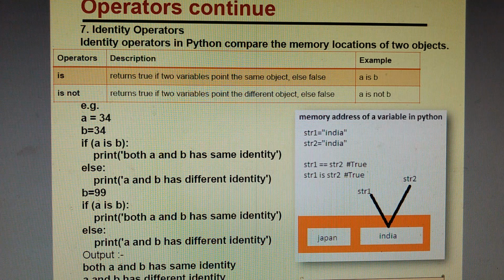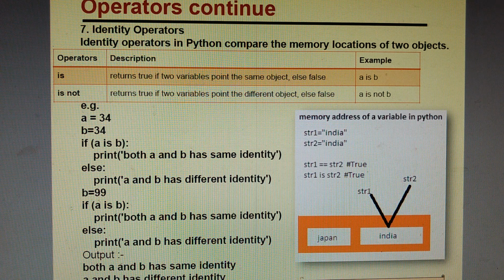Here again an example is given to you. A is equal to 34, B is equal to 34. Both variables have the same value. Now if I write if A is B, print both A and B have same identity, the output will be both A and B have same identity because both have the same value. And if I change the value of B to 99 and then check if A is B, now A is 34 and B is 99. So if I check this condition, the output will be false. So we'll go to the else portion and the output will be A and B have different identity.